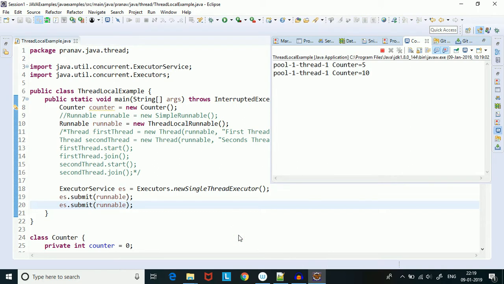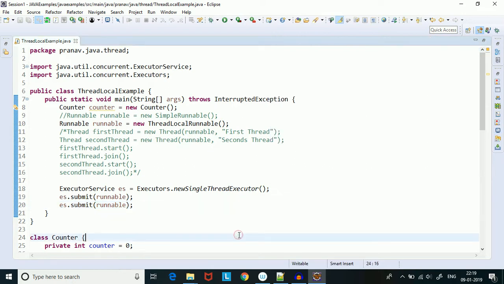We see that the value is 5 and 10, but earlier when we used to create two threads, the value of the thread local was maintained separately for those threads. In this scenario, what happened actually is the same thread was reused for the second runnable submit as well, and the state of the thread local variable was never reset.